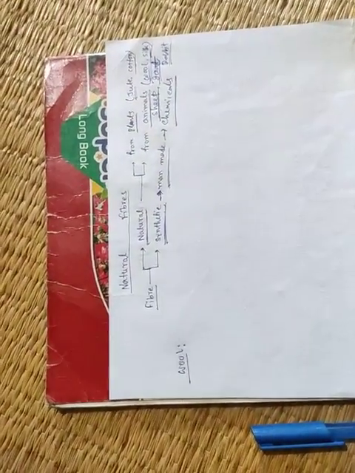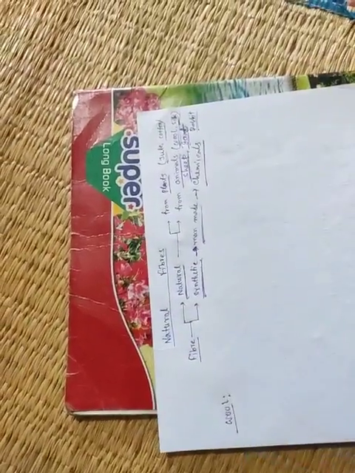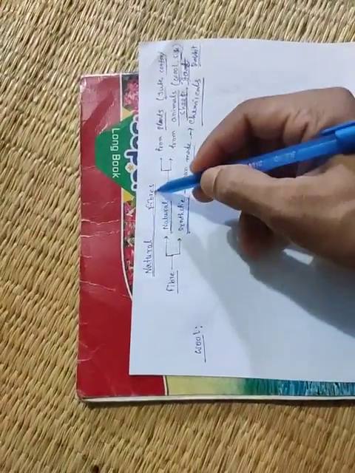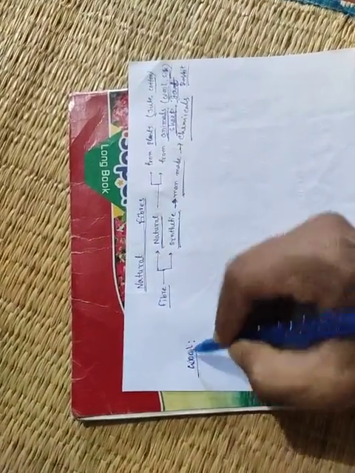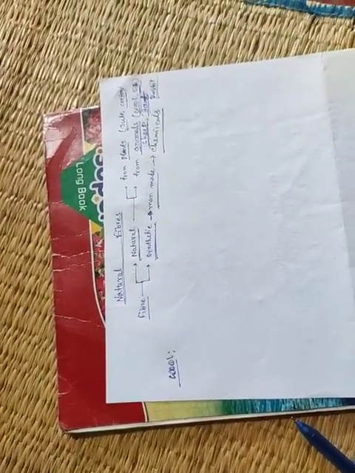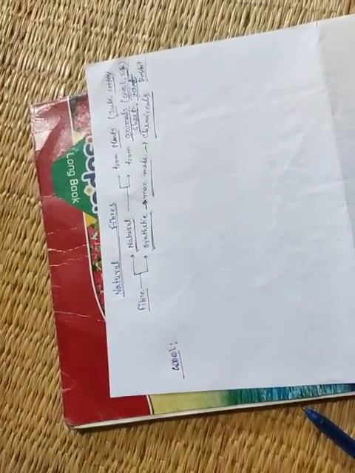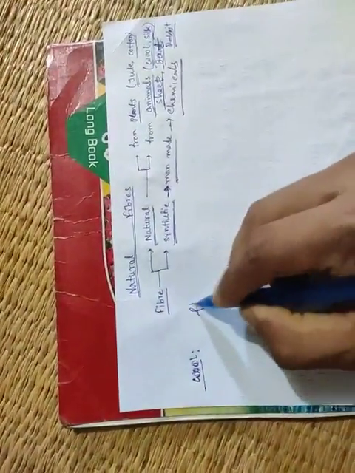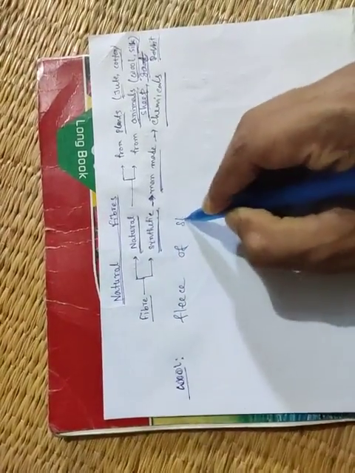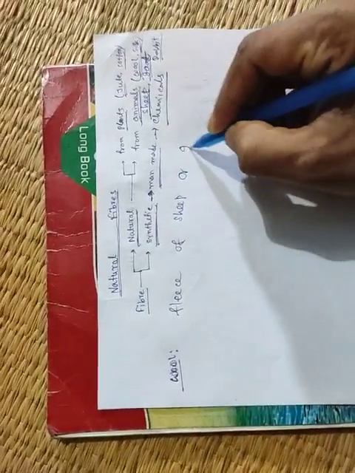Okay, so here we will read only natural fibers which are obtained from animals. So first we will read about the fiber wool. Wool is obtained from the fleece of sheep or goat.